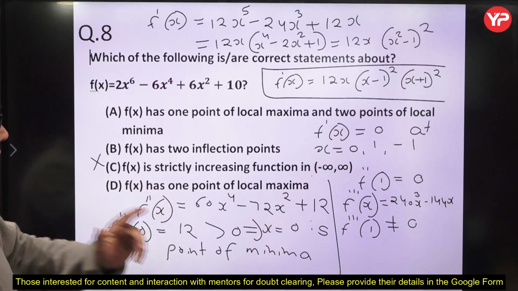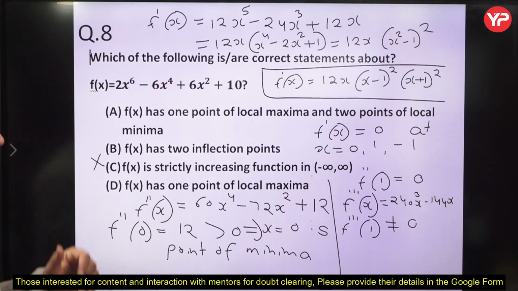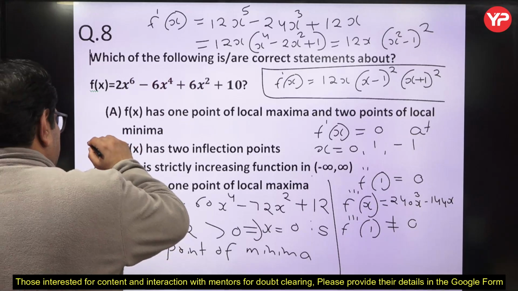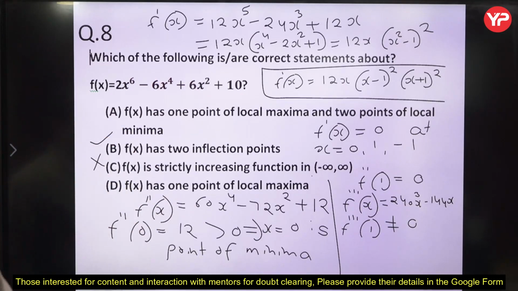Similarly, x equal to minus 1 is a point of inflection. So there are two inflection points. So B is a right answer here, right? f x has two inflection points. Got it? Now f x has one point of local maxima and 2 points of local minima.